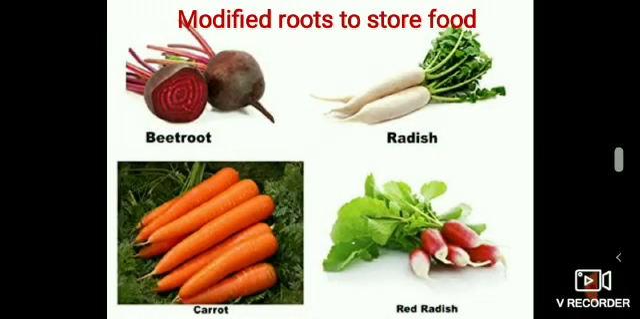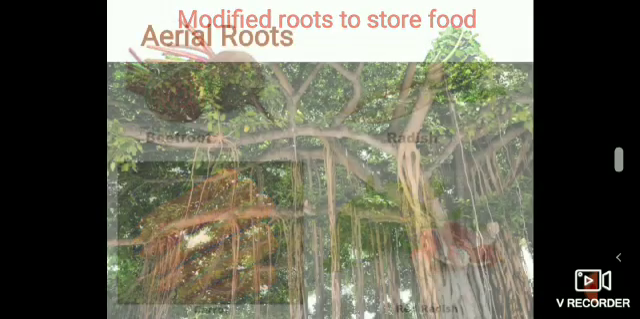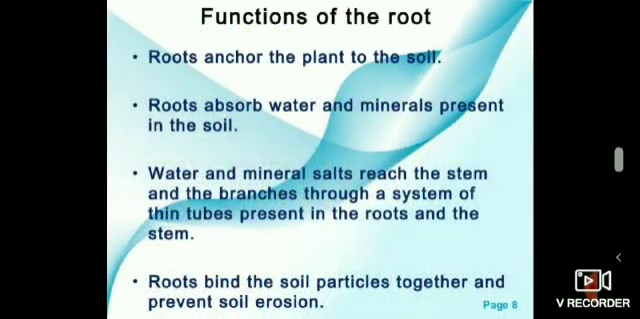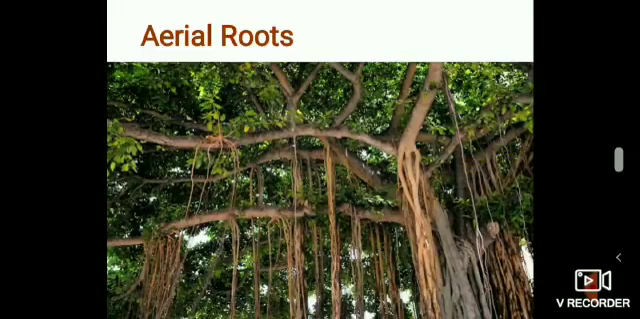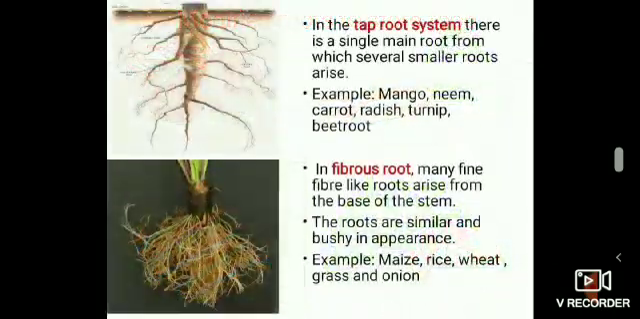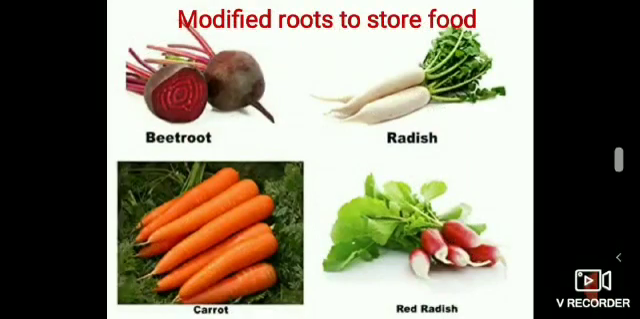In some plants, roots perform other functions besides the three primary functions. What are the three primary functions? Yes. It anchors the plant to the soil, it absorbs water and minerals present in the soil, and also it prevents soil erosion. It binds the soil particles together and prevents soil erosion. They also perform other functions. For this, their structure is slightly changed. These changes are known as modifications.